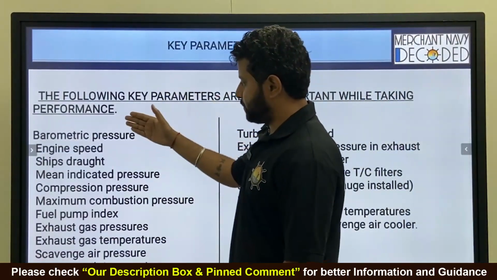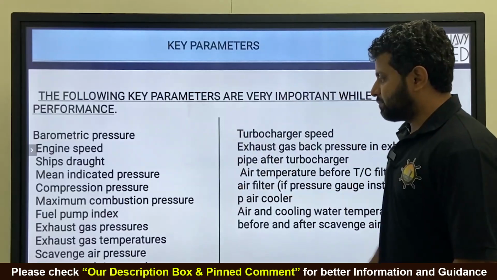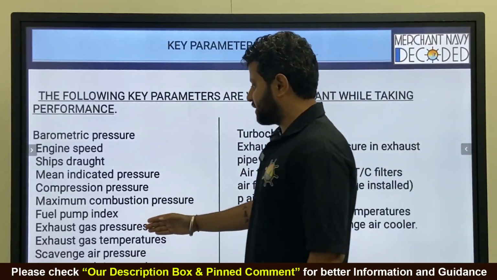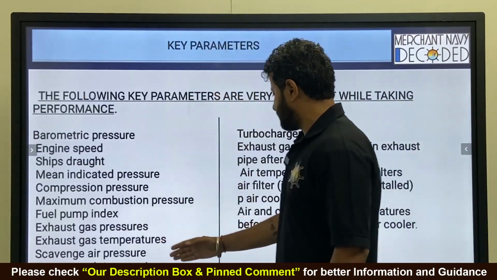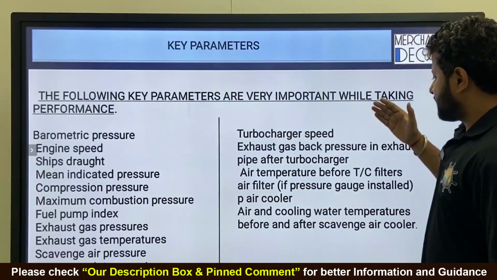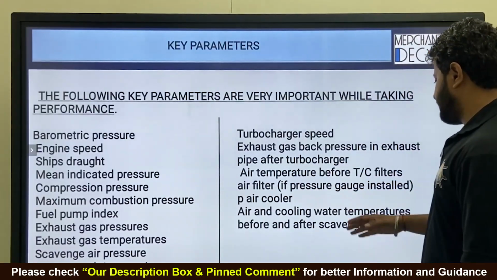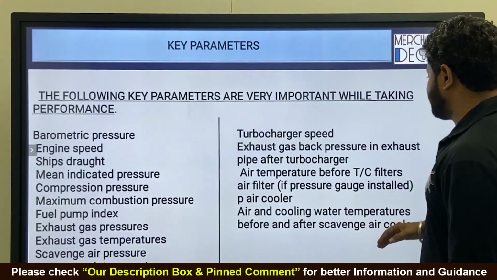Barometric pressure, engine speed, ship draft, mean indicated pressure, compression pressure, maximum combustion pressure, fuel pump index, exhaust gas pressures, temperature, scavenge pressure, temperature, turbocharger speed, exhaust gas back pressure, air temperature before turbocharger filters, delta P air cooler, air and cooling water temperatures before and after scavenger cooler.